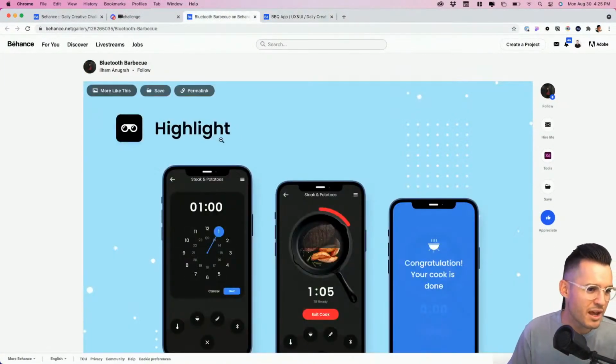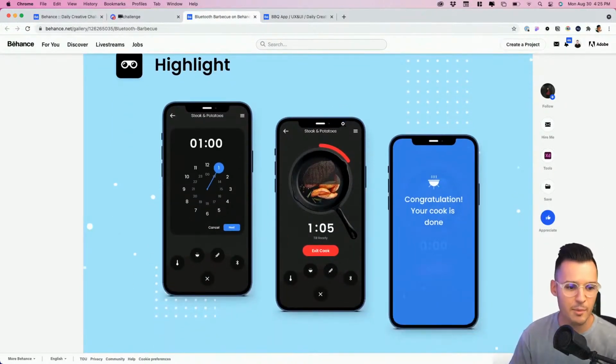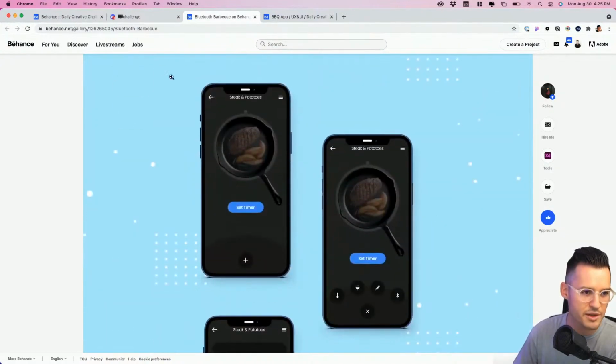Let's look at this one by Ilham Anugrah, and this is a little bit of that cooking timer. I like the take on the timer selector. It's a little bit more of that Google material design style, kind of selecting. These are beautiful. Everything looks fantastic.